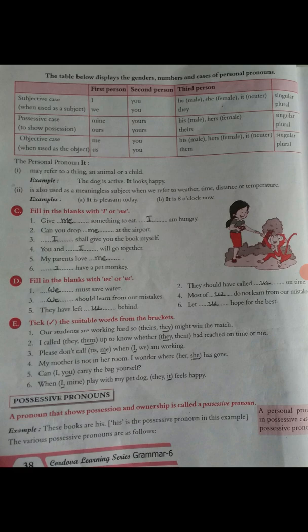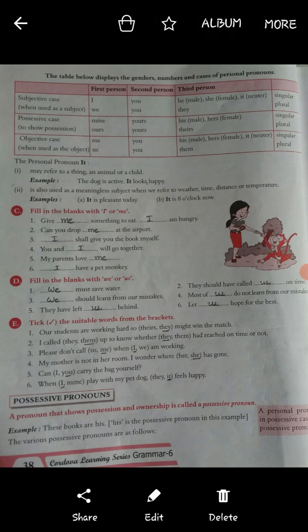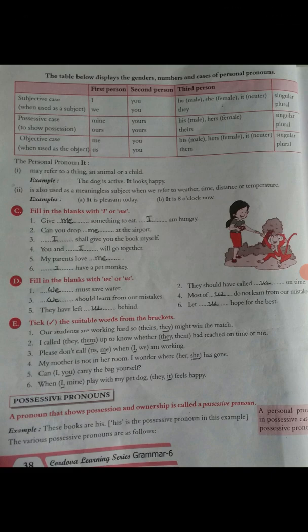E, tick the suitable words from the brackets. First, our students are working hard so they might win the match. Answer is they. Second, I called them up to know whether they had reached on time or not. First them, second they.